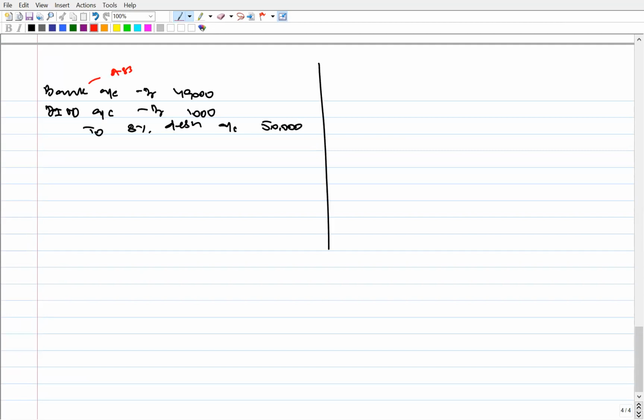Bank is an asset, we will receive money, so asset will increase, debit. Discount is a loss, so debit. And debenture is a liability. When liability goes up, we record it by crediting. And if we would have written off a part of this loss in the current year, if discount on issue of debenture would have been written off, then the entry would have been P&L account debit to discount on issue of debenture.